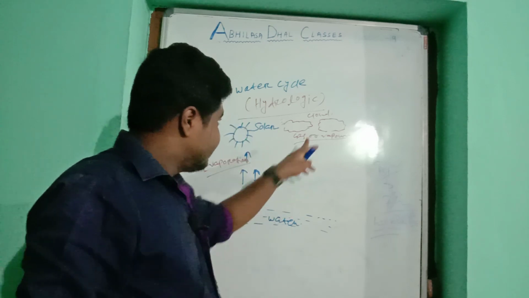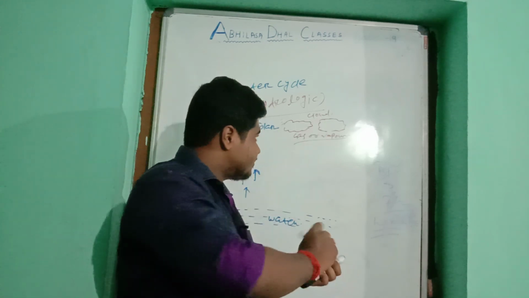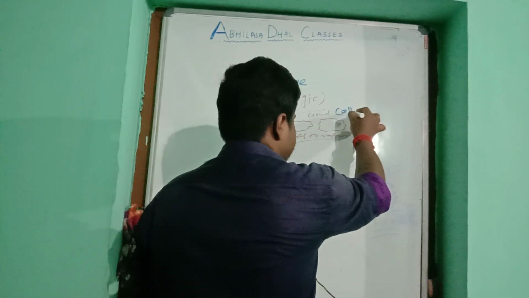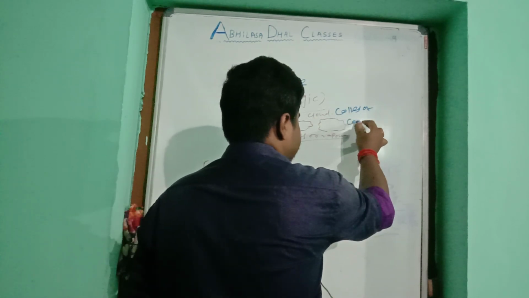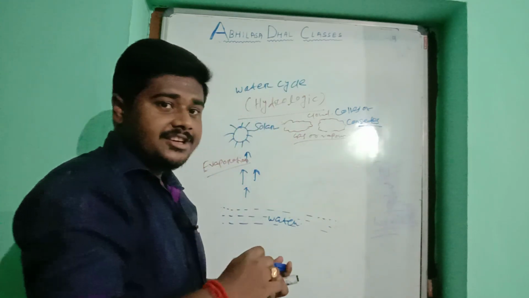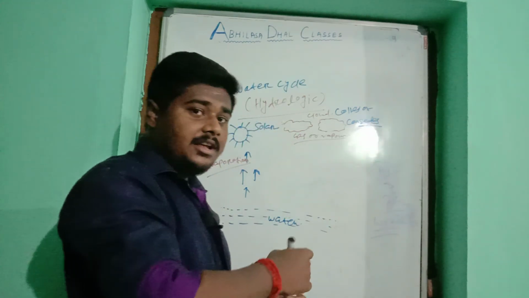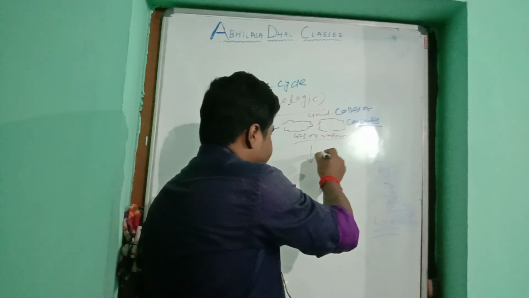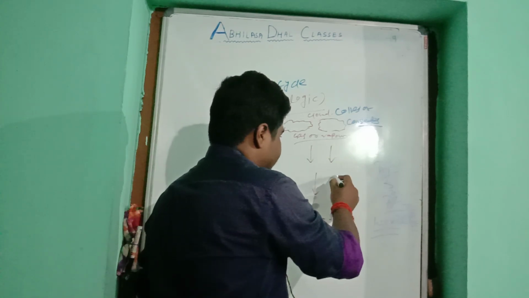And when the cloud cools or condenses, then it is converted into the liquid state.